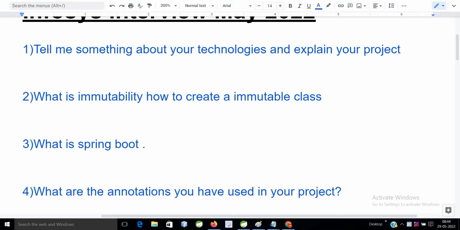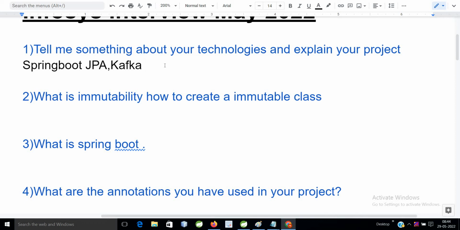So I explained my technology stack, like I am working on Spring Boot, JPA, and apart from that Kafka. You can explain according to you: microservices, MySQL, Oracle, and also your UI related technologies like Angular, React Native, HTML, CSS, JavaScript.